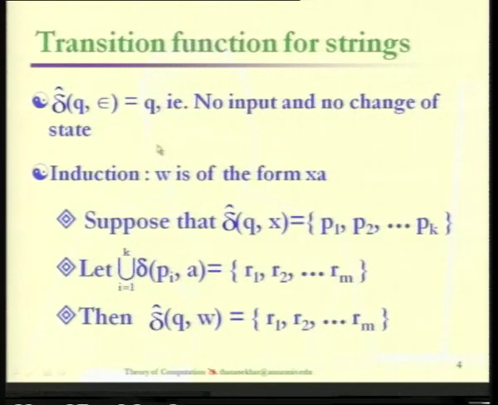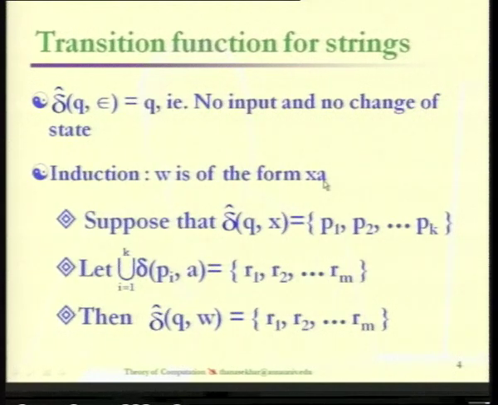Now we shall see how this function is inductively defined. w is a string that we assume is given, and we have to find the resulting state after accepting all the symbols available in w. We see w as a split into x and a, that is xa, where x belongs to sigma star and a belongs to sigma.